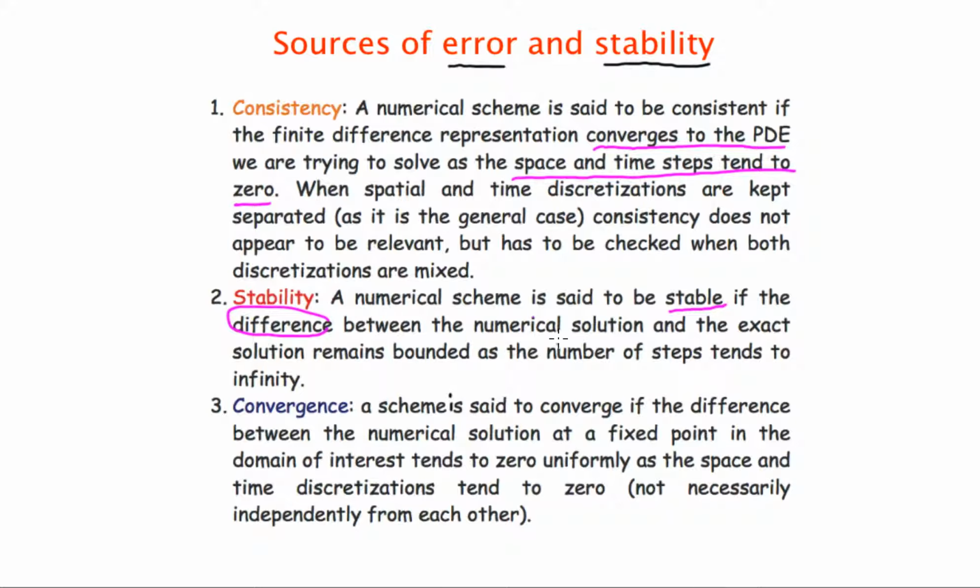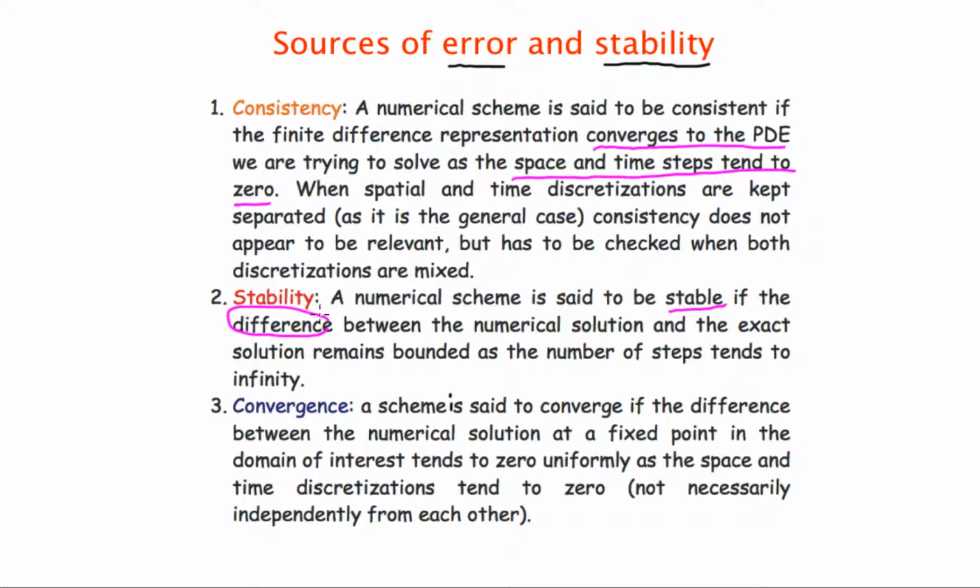So when you increase the number of steps, either in time or space, the difference or the error between the numerical solution and the exact one has to remain bounded. Otherwise, if the difference keeps increasing as you increase the number of steps, then the system will be unstable.